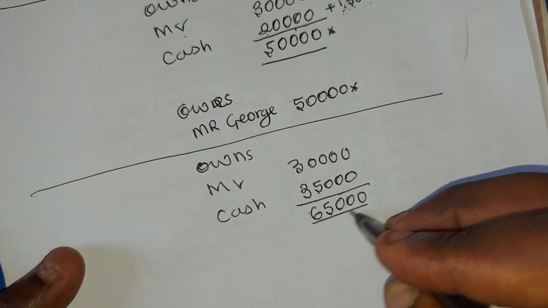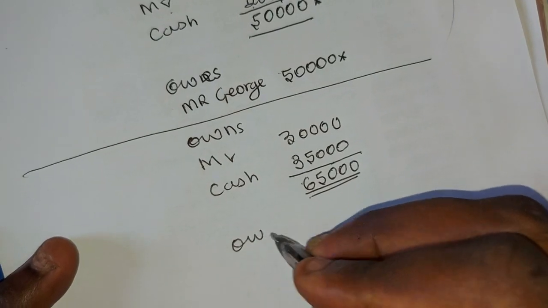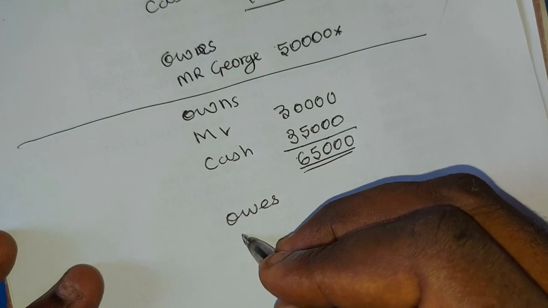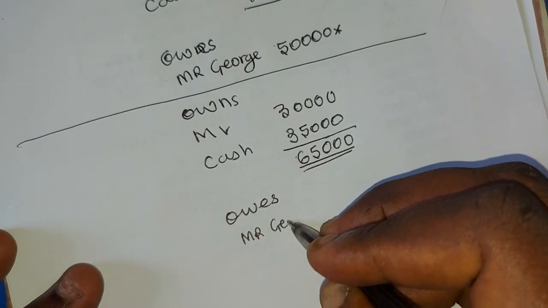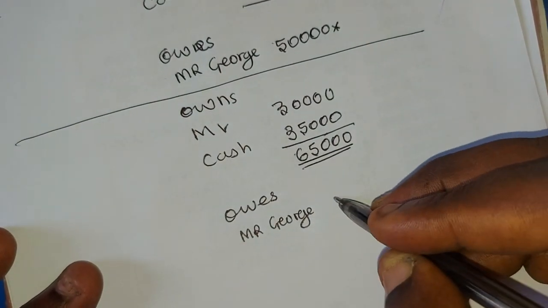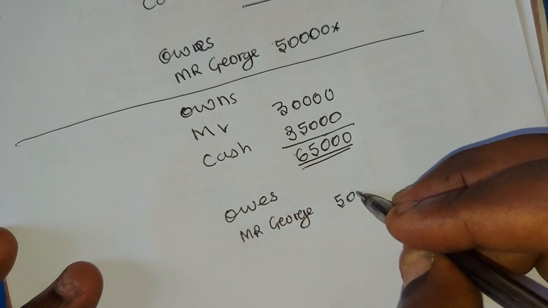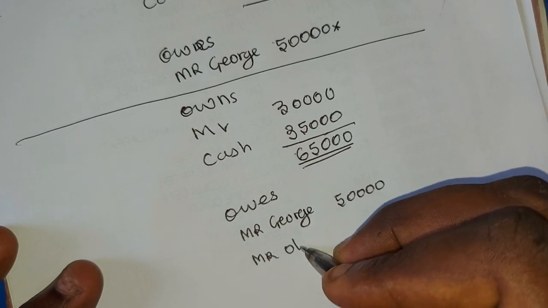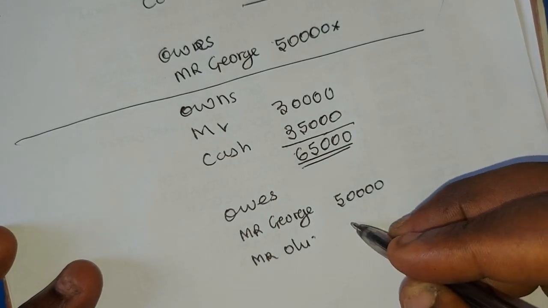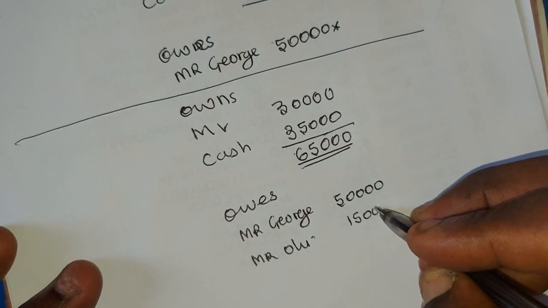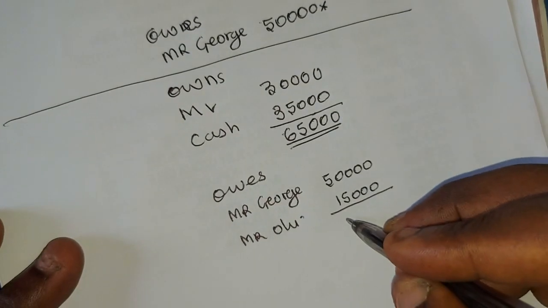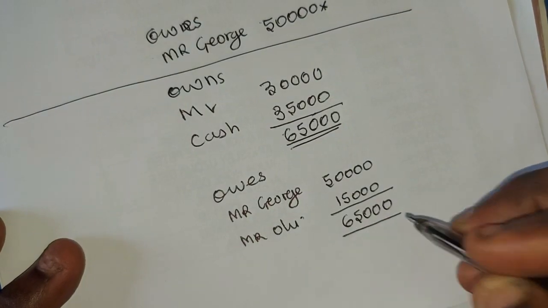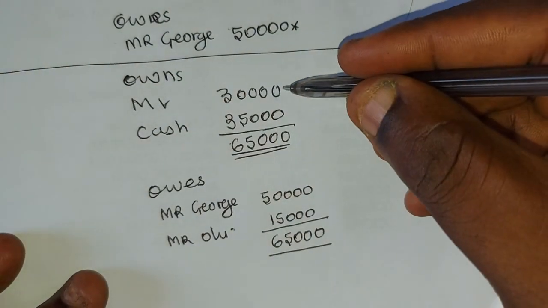Don't forget, the business still owes Mr. George 50,000. Then the business also owes Mr. Olu 15,000. So that at every point in time, we have 65,000 naira.